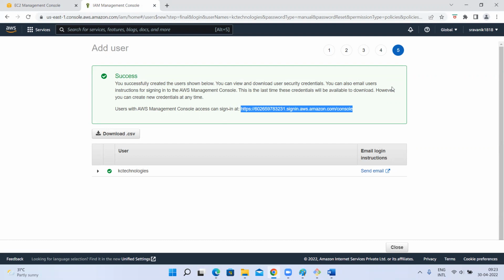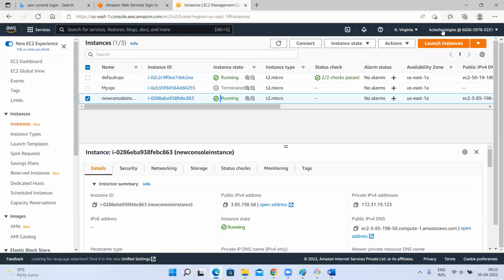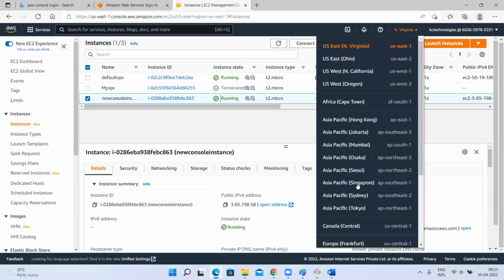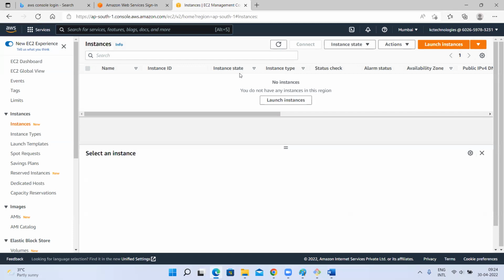For the KC Technologies user, we gave EC2 full access, which means that user can access EC2 in North Virginia region, and also in Mumbai region, Asia Pacific region, right? Here no instances, read access at least I have. So in all the regions that user will get the permissions. Understood? IAM is global.